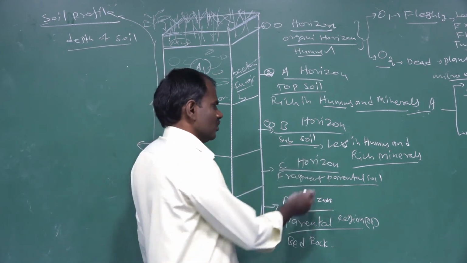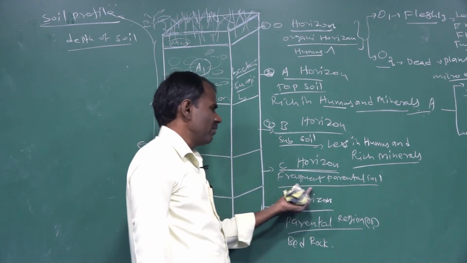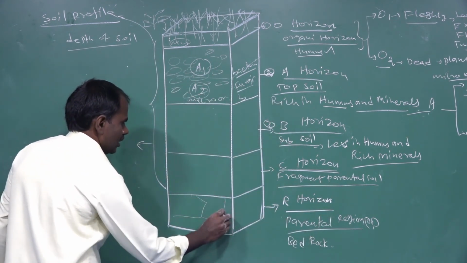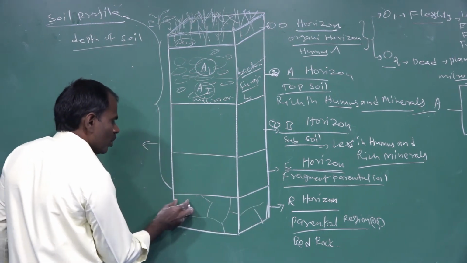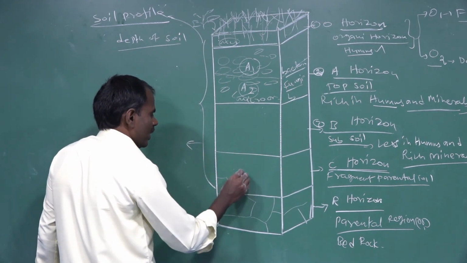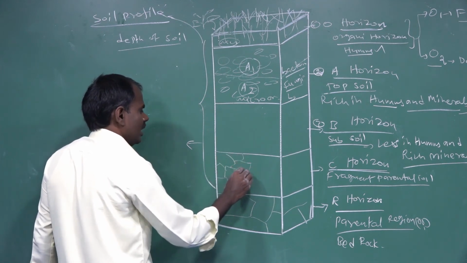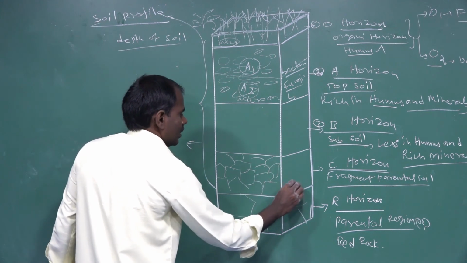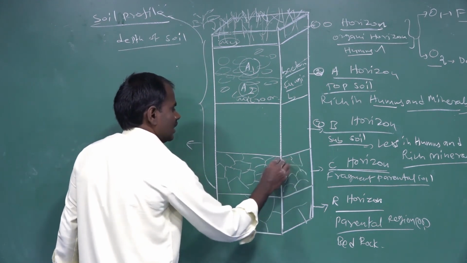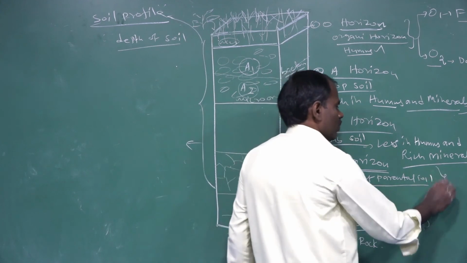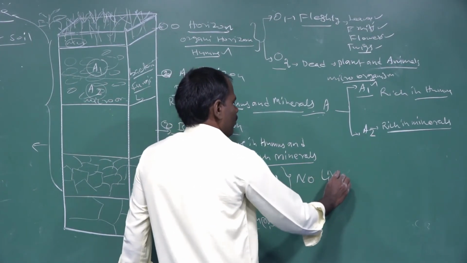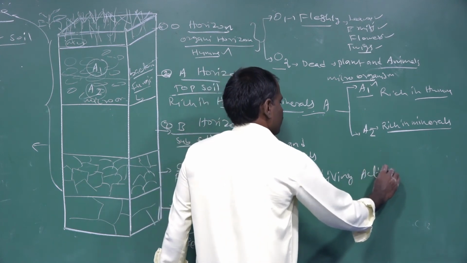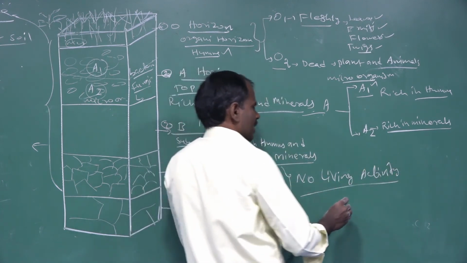The next one is the C horizon. The C horizon consists of fragmented parental material. This is large parental rock that has broken into smaller pieces. The C horizon has no living activity of plants and animals.